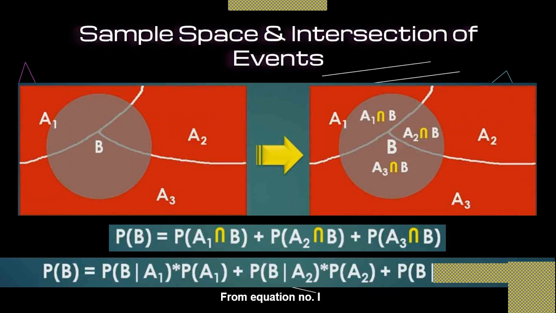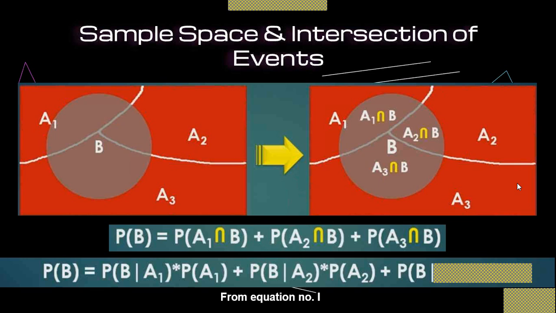From equation number 1, you can write the probability of A1 intersection B like this: probability of B given A1 times probability of A1, plus probability of B given A2 times probability of A2, plus probability of B given A3 times probability of A3.